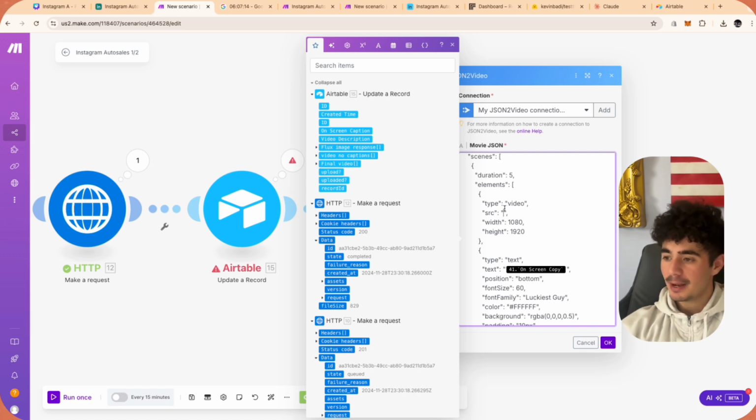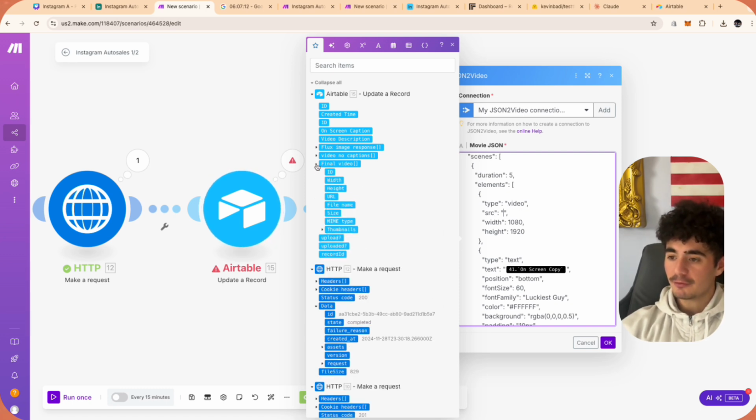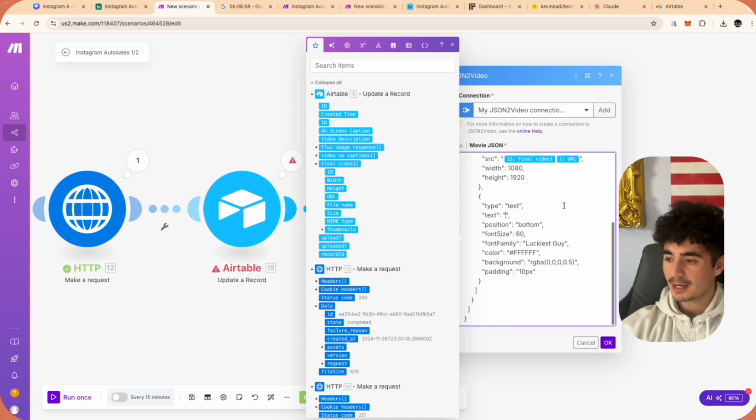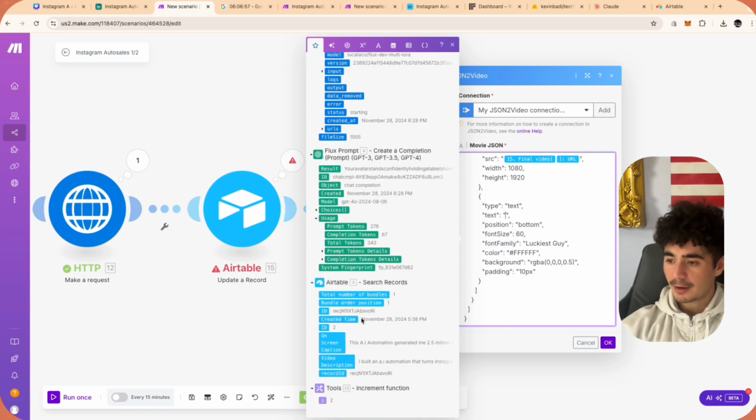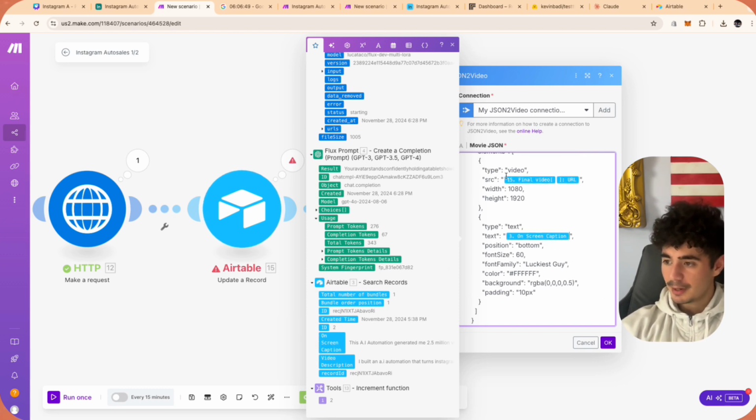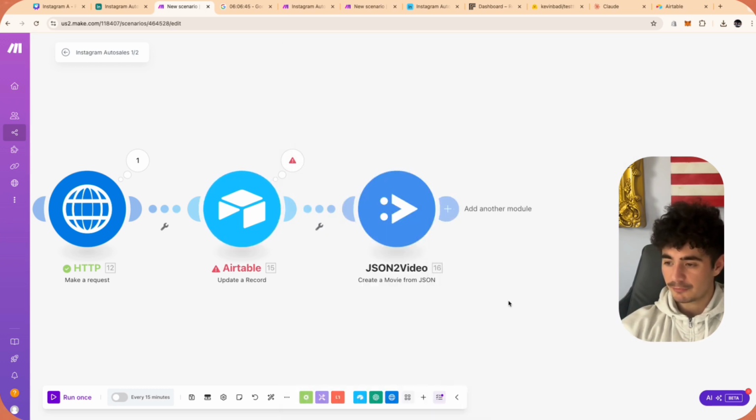Anyways, what we're going to be passing as the video will be the final video that we receive from Airtable. And so that will be right here as a URL. And then the text on screen will be the exact same thing because this updated record is going to also have that text on screen. But since we don't have it right now, we can actually grab it all the way back from this first search records. So here, this text is going to be this on-screen caption, and we're just going to pass it in. And so now we're going to be combining, as you guys see, this final video with the on-screen caption, and it should give us our final video.